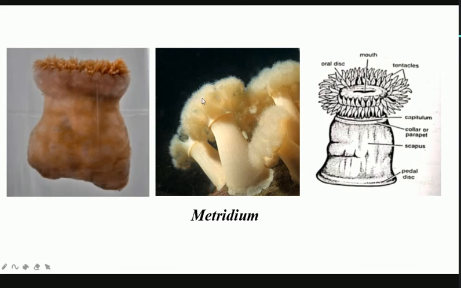pedal disc. Okay, so this pedal disc helps in the attachment of this sea anemone to the substratum. Okay, it will attach to a rock and to the bottom floor in the oceans. And you can see here that this is the cylindrical portion, and it is basically divided into two parts. The upper part is called the capitulum, okay, and the lower or middle part is called the scapus. So the scapus and the capitulum are parts of the cylindrical body, and we will discuss each of these in the theory class.